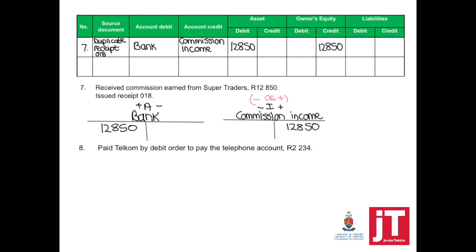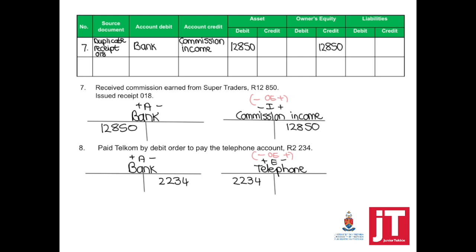In this case, I gave Telkom permission to deduct what I owed them from my bank account. That's why bank will be credited, because a payment was made. Telephone is an expense to the business, and that's why it will be debited. It will have a negative effect on my owner's equity.